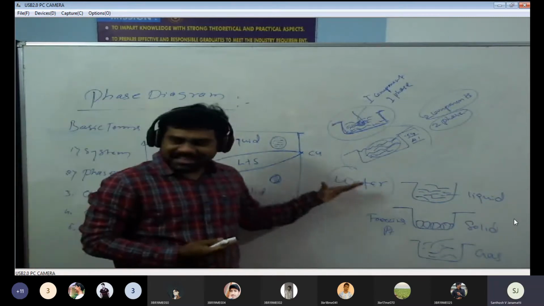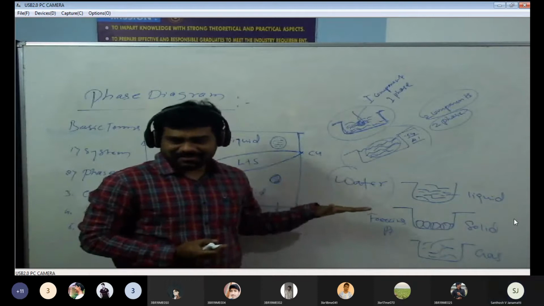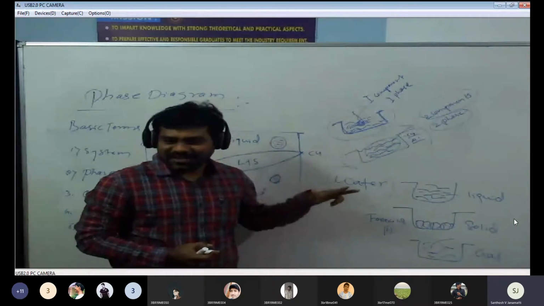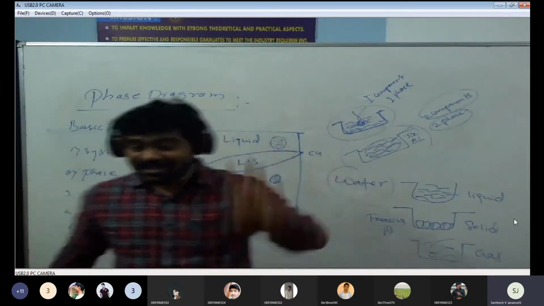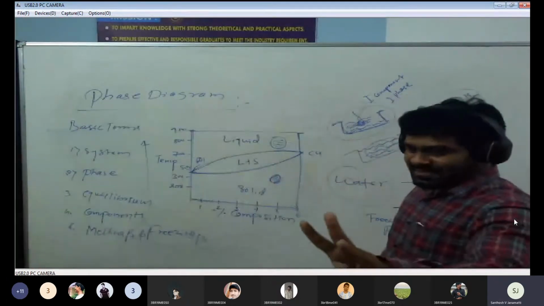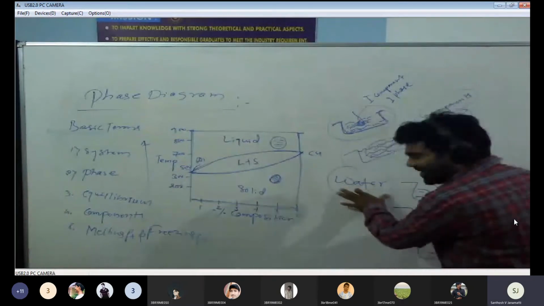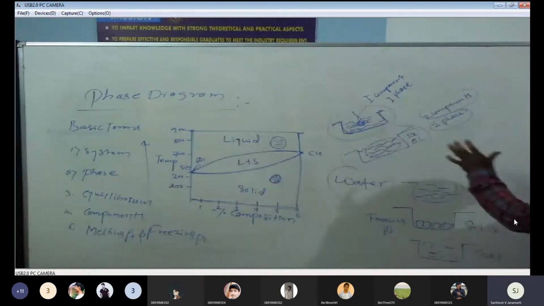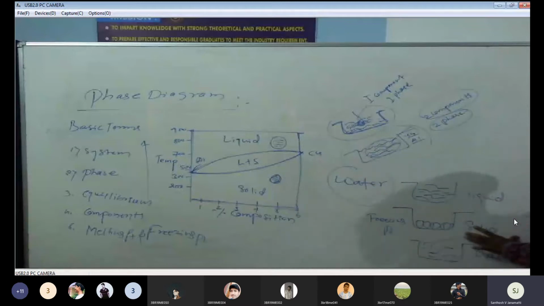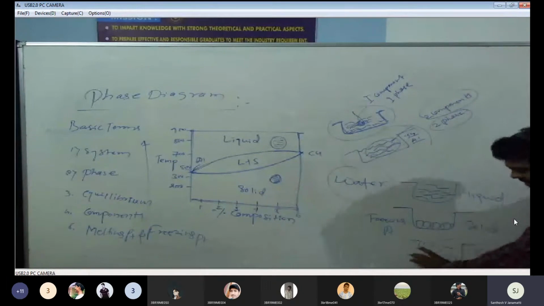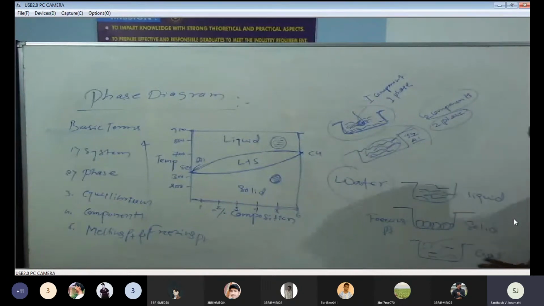This water has three different phases depending upon the pressure and temperature. By varying the pressure and temperature, we can expect three phases from water. Now we hope you understand this. Water at room temperature is in the form of liquid phase. Water at freezing temperature is in the form of solid. Water at elevated temperature is in the form of gas. This is called phases, different phases. Hope you understand. This is the example of how we can identify the phases.